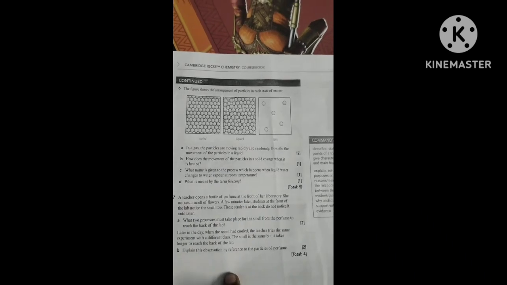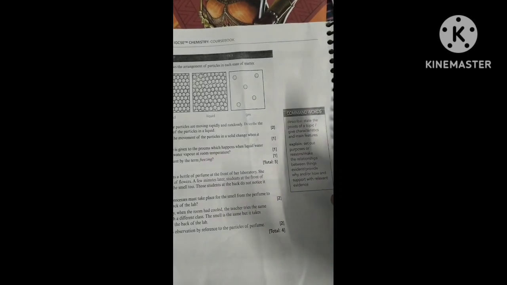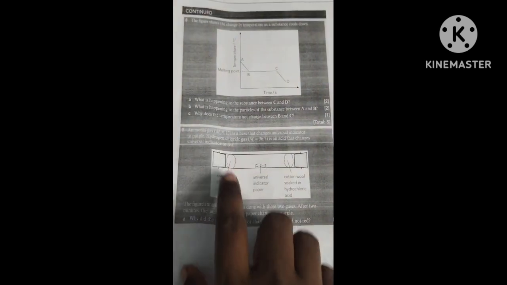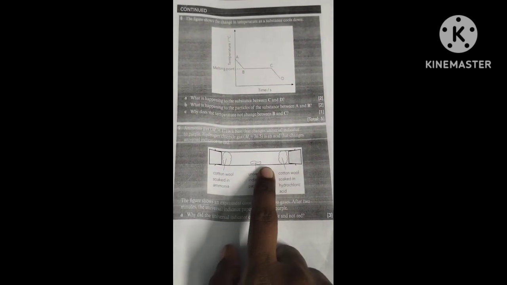And the next is, a teacher opens a bottle of perfume. During a hot day you can smell it, and during a cold day you cannot, because when the temperature increases, evaporation increases and the speed of particle vibration increases. When the speed of the particle vibration increases, the liquid becomes a gas and then diffusion happens. That's the reason. Here also it is the same: the ammonia reaches first, then the hydrochloric acid reaches the universal indicator paper. So the color of the ammonia, which is purple, will become the color of the universal indicator.